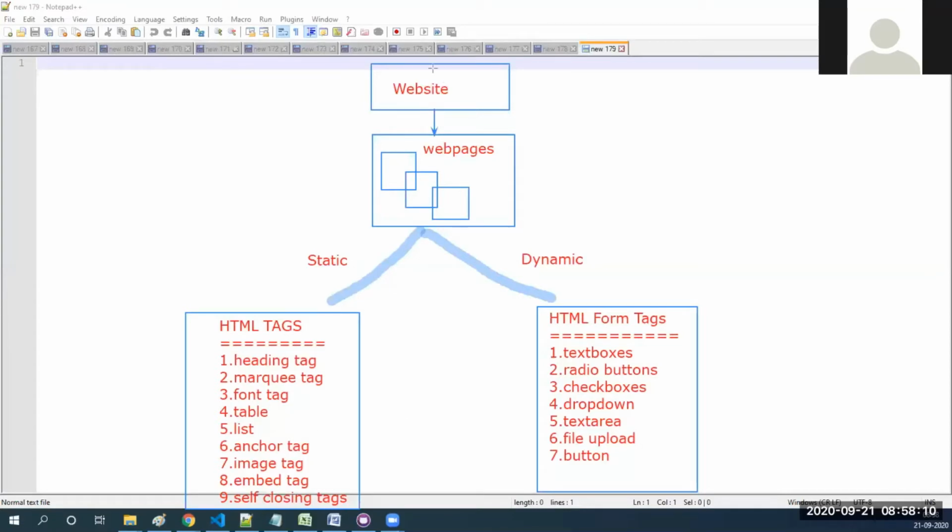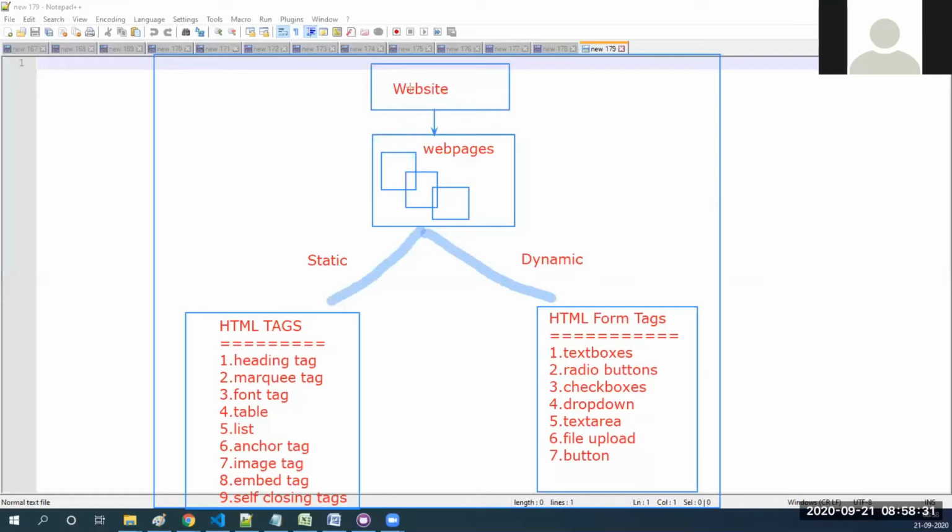That means we have to deploy the website somewhere. Just imagine that it is all our computer. You developed one web page, which means indirectly you developed one website, in your system. So how will other people access it? After developing this website, you should publish your website to the server.